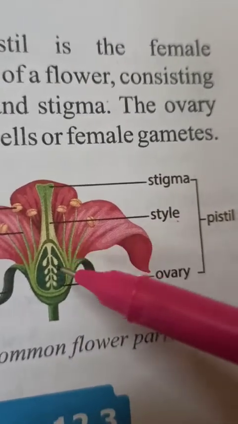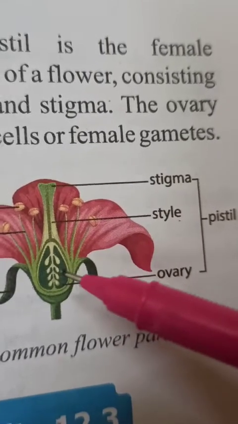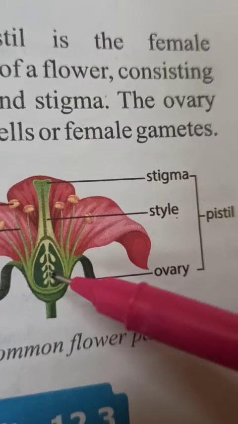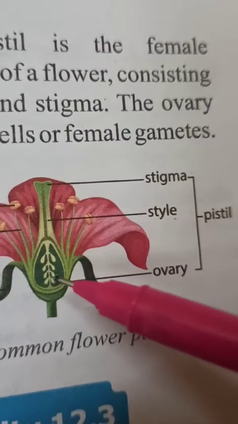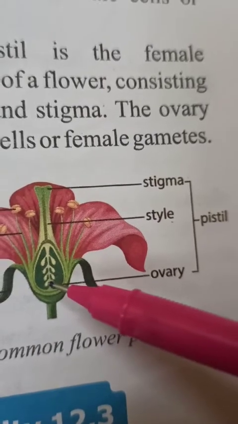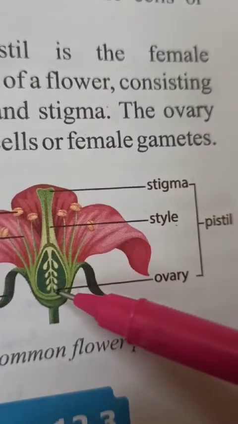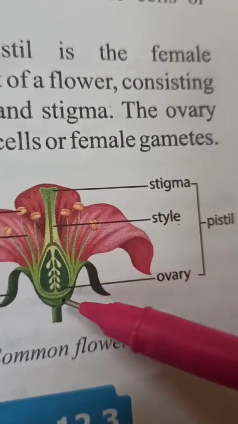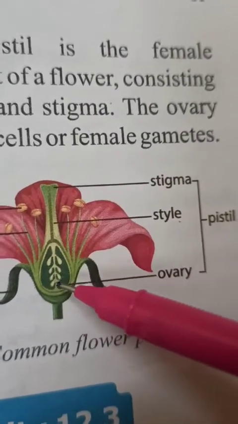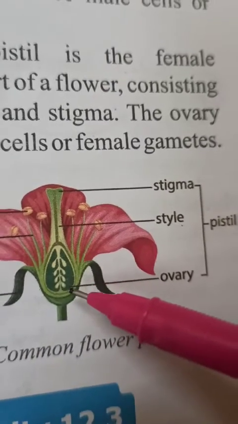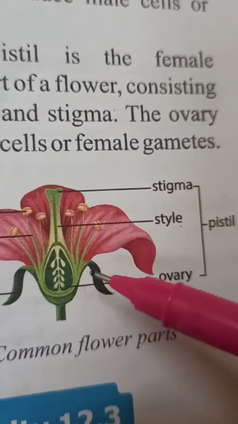And that process, when the male gametes reach the female gametes and fuse with the female gamete, is called fertilization.